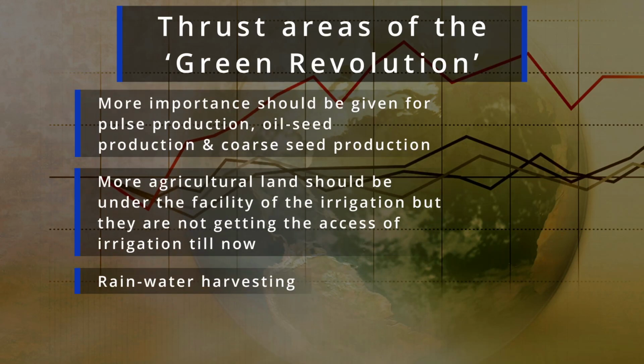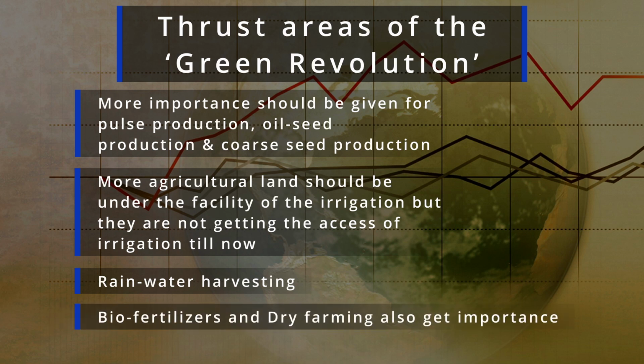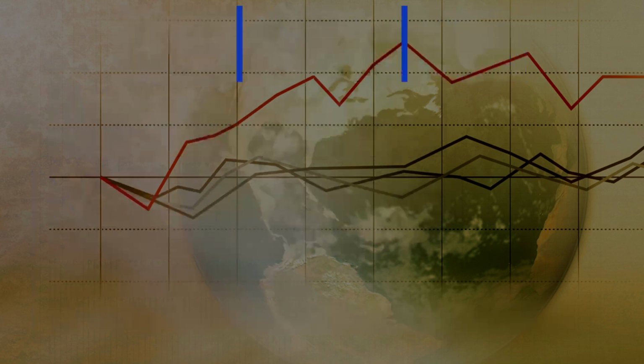That should get importance because the water supply is not so good because of the infrastructural problem of the Indian economy. At the same time, the use of biofertilizer should also get importance, and dry farming should be encouraged so that the dry lands could be used for agricultural production. So these are the thrust areas of the Green Revolution.